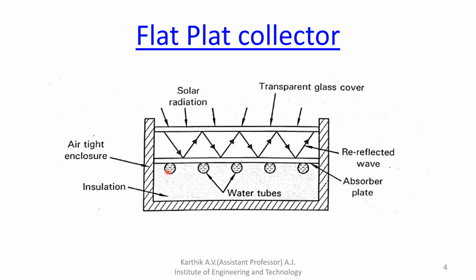The tube carries a liquid, which is nothing but water, flowing inside the tube. The solar radiation absorbed by the absorber plate is transferred to the water. Because of that absorbed heat, the water gets heated, and while heating, it loses its density.